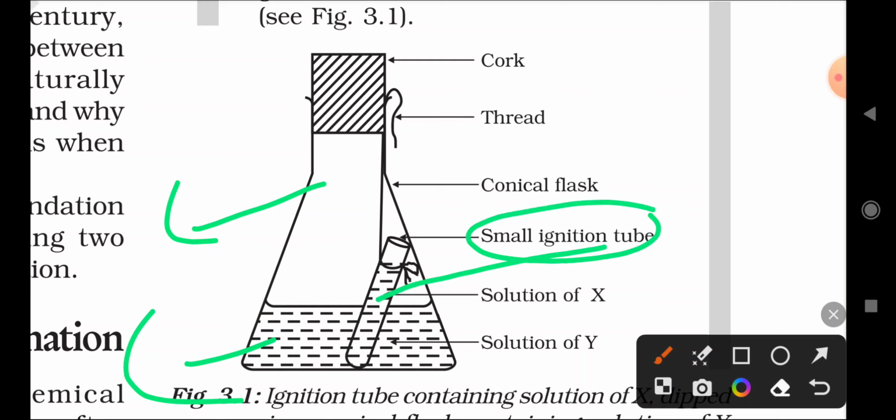The activity is given here. Hang the ignition tube in the flask carefully. How to tie up and how to hang the ignition tube in the conical flask, as you can see in the picture. See that the solutions do not get mixed. Put a cork on the flask. So they should not be mixed with each other, and you have to place a cork on the flask. This is a simple activity.